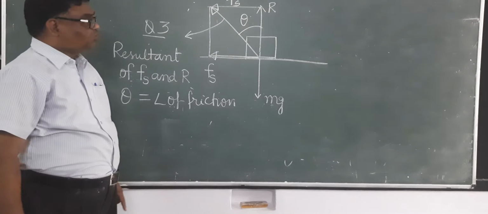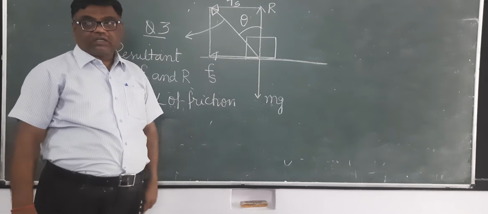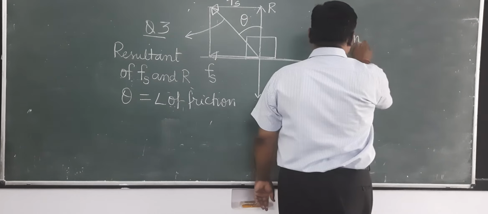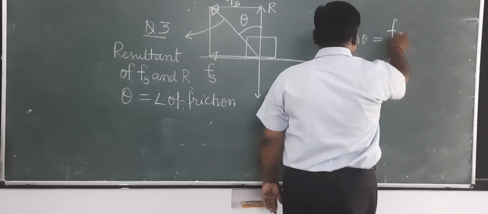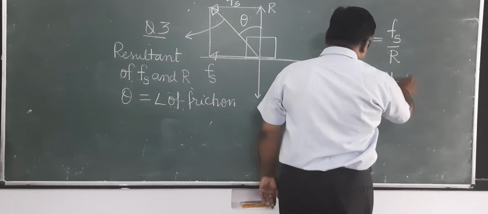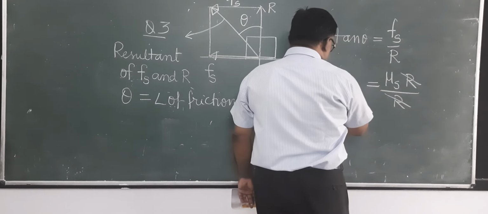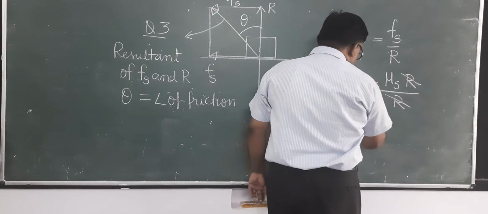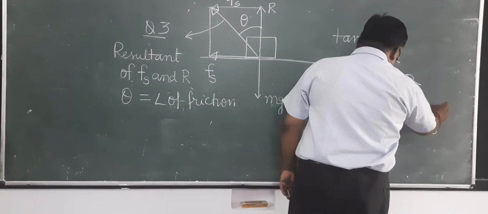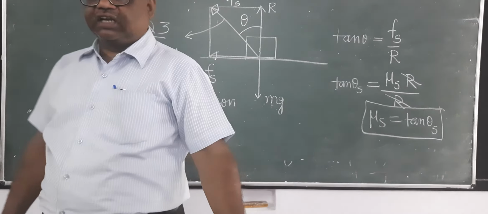Now from this triangle, tan theta will be equal to Fs upon R. But about Fs, you know that it is mu s into R. So tan theta equals mu s R upon R. Mu s equals tan theta, means the coefficient of static friction is equal to the tangent of the angle of friction.